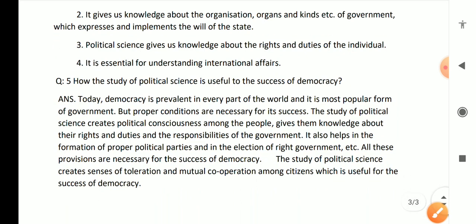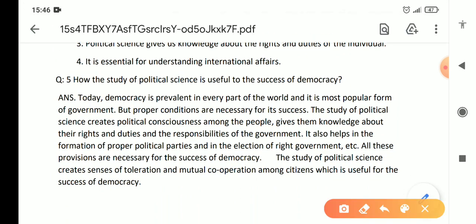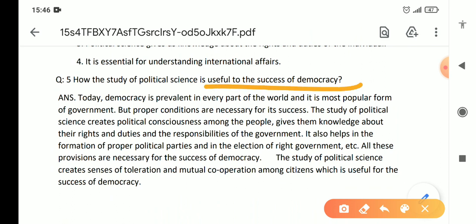Next question is, how is the study of political science useful for the success of democracy? Today, democracy is prevalent in every part of the world, and it is the most popular form of government. Proper conditions are necessary for the success of democracy.